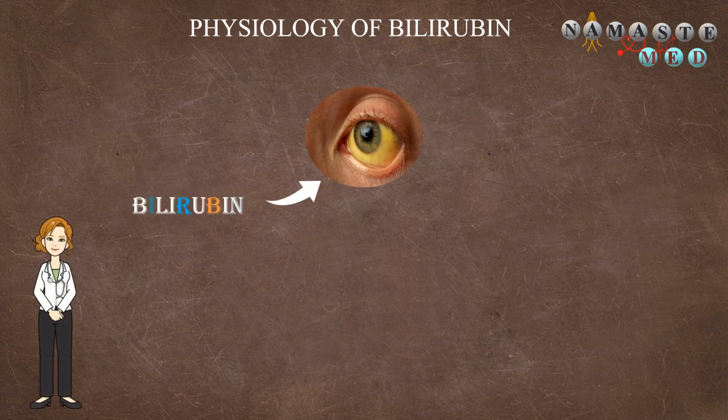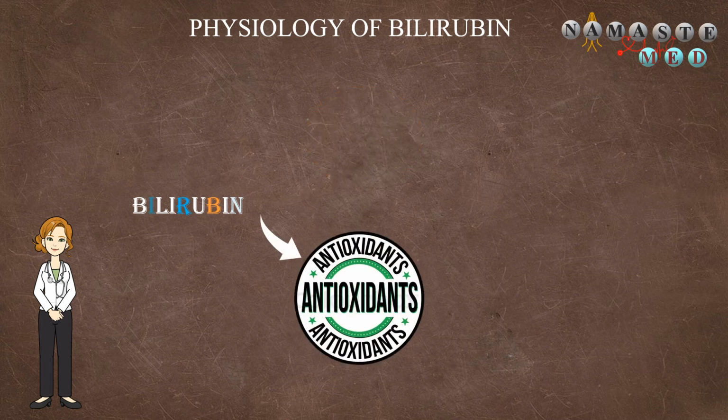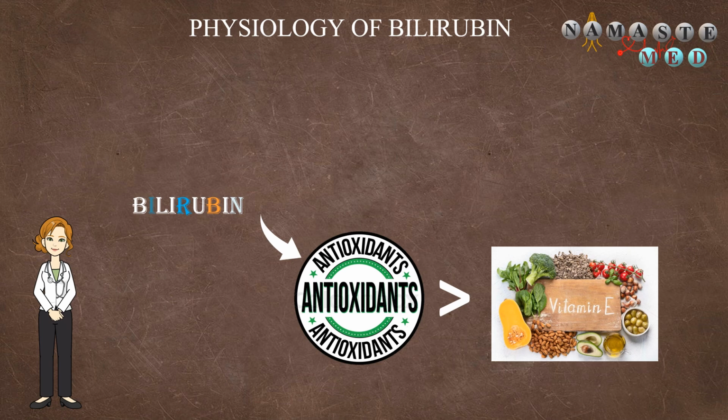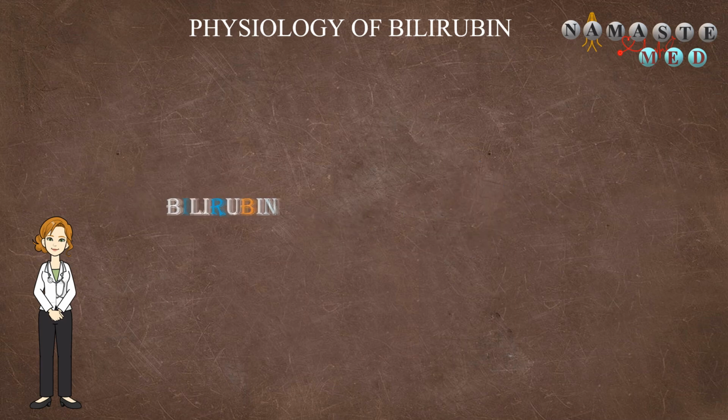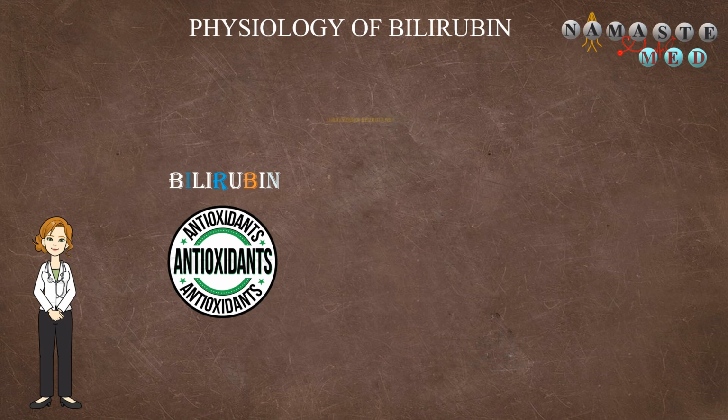Bilirubin has always been viewed as the culprit for jaundice, but its physiological role as an antioxidant has been underrated. Literature shows that bilirubin's antioxidant effect surpasses that of vitamin E in terms of lipid peroxidation. It efficiently scavenges reactive oxygen species. Being lipophilic, it detoxifies lipophilic reactive oxygen species, whereas soluble reactive oxygen species are detoxified by another important antioxidant, the glutathione. The major role in the antioxidant property of bilirubin is attributed to the biliverdin reductase enzyme.